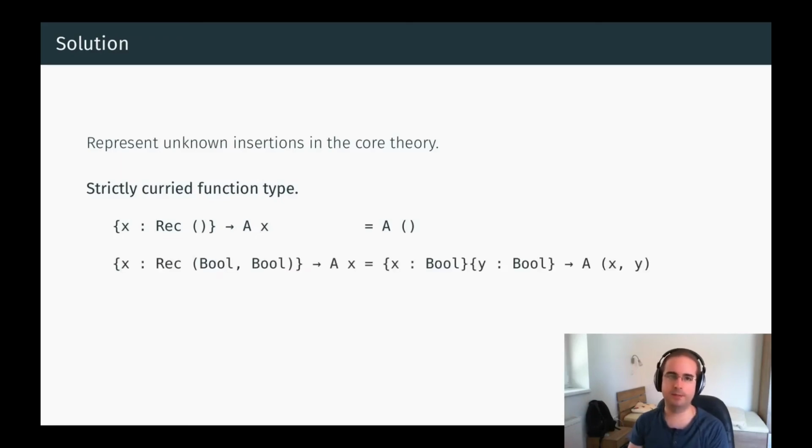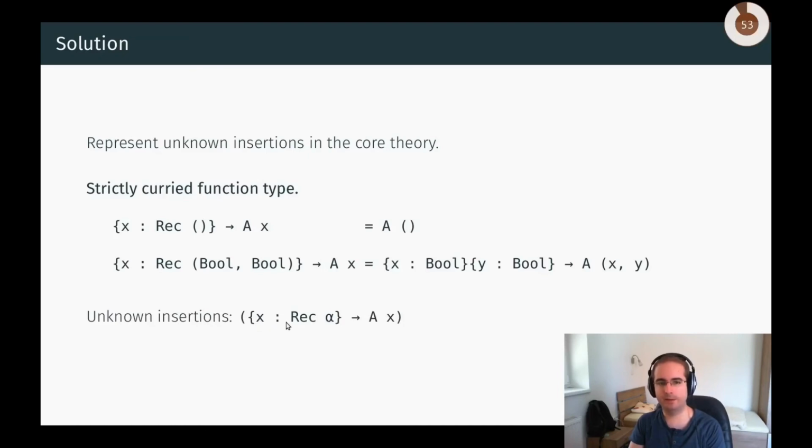For another example, if the domain is a record type with two fields, the function type computes to a function type with two implicit arguments. In general, a curried function type computes to an iterated implicit function type. There are also appropriate computation rules for term constructors, which follow the rules for types. Now we can represent an unknown number of implicit arguments by putting a metavariable in the domain.